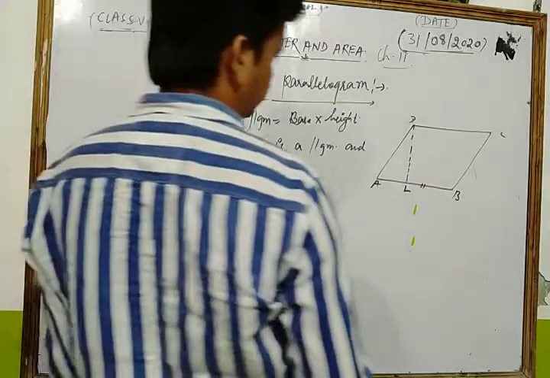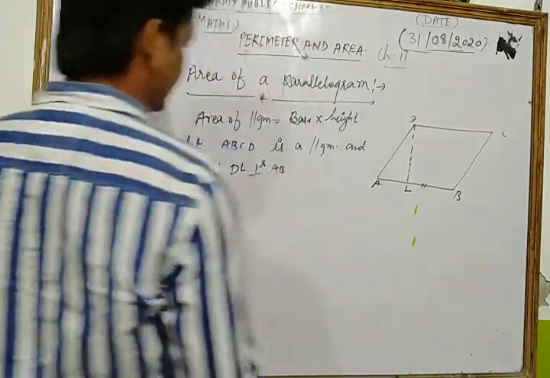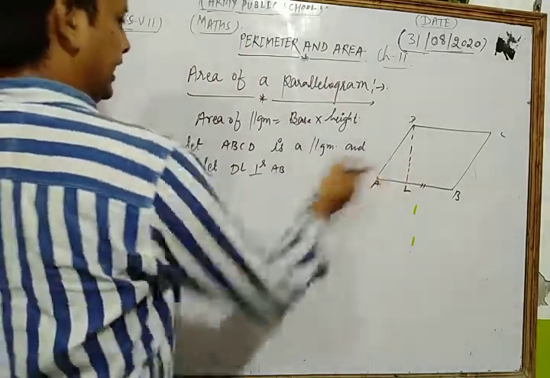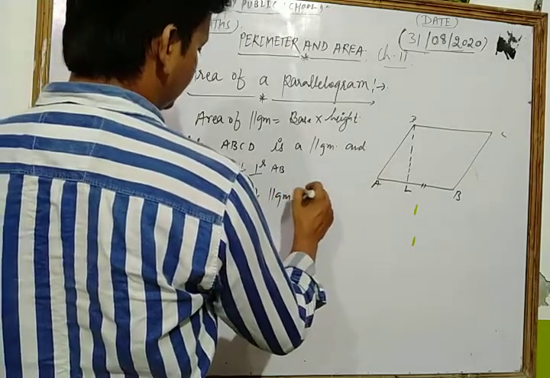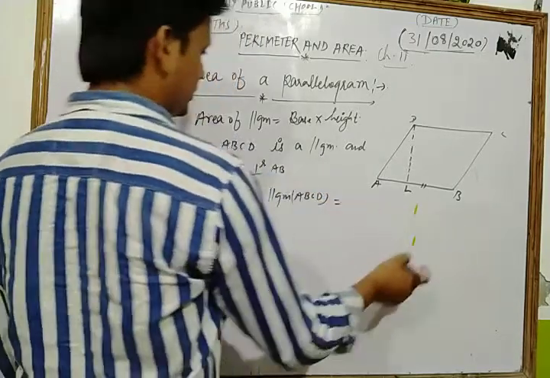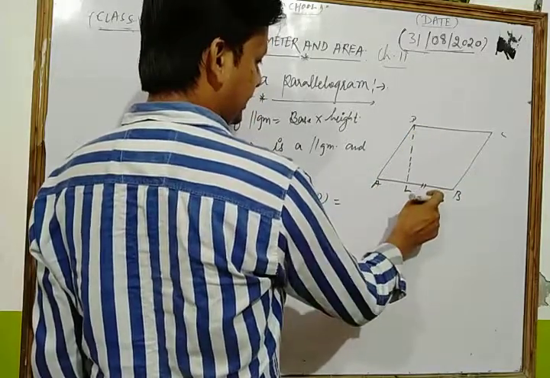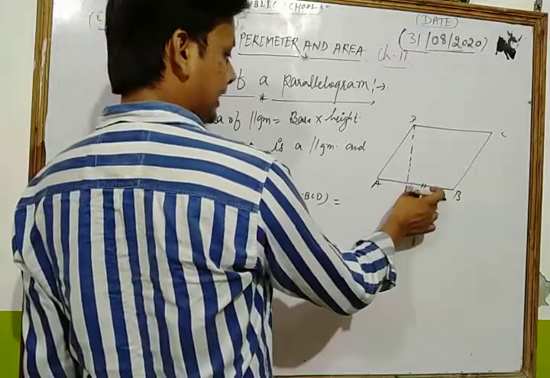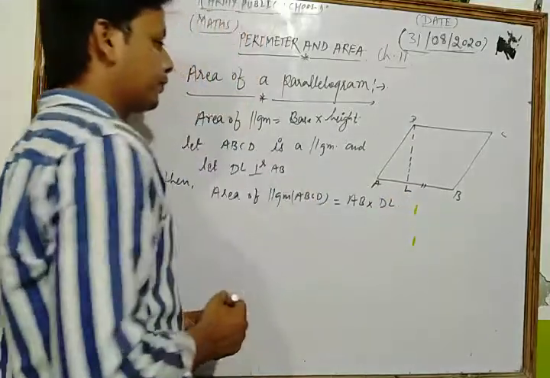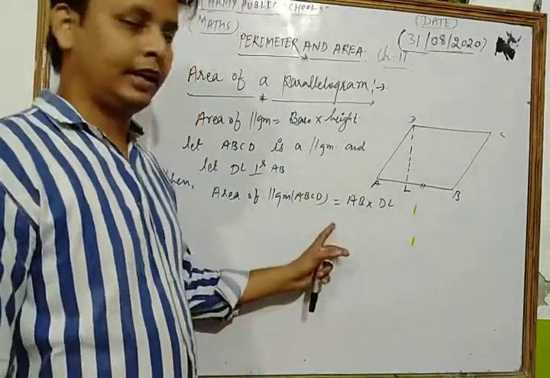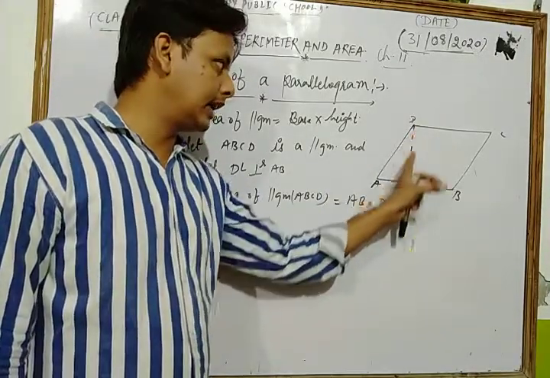Then the area of parallelogram ABCD is what? This is the base and this is the height corresponding to that base. So the area of parallelogram ABCD is what? Base means AB, into height, which is DL. Okay, in this way, dear students, the area of parallelogram ABCD is base AB, with the corresponding height taken as DL.